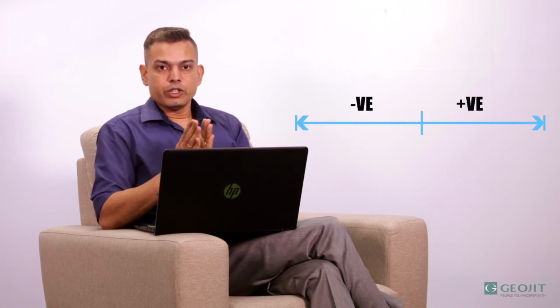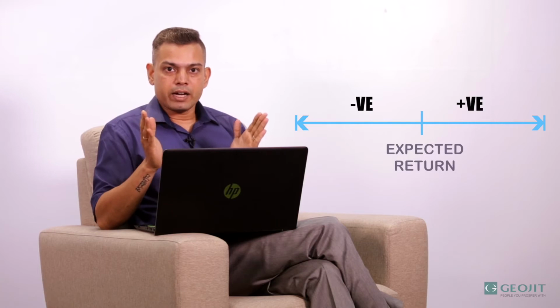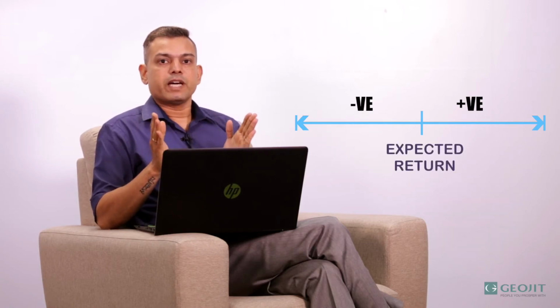Risk in investment is deviation from expected returns. So you have an expected return, and whenever there is a deviation from that return, we say there is risk in the investment. So why is there no risk in fixed deposits? Because we already know the rate which the fixed deposit is offering. We have the expected return in mind, and we see that there are no changes happening in the expected return on either side. There is no negative return, there is no positive return. We are getting the same return which is quoted in the fixed deposit document.